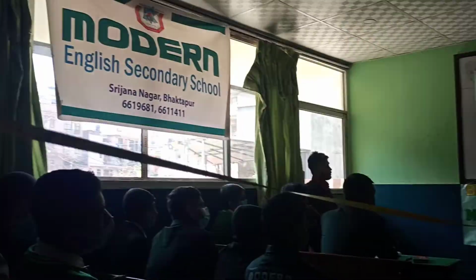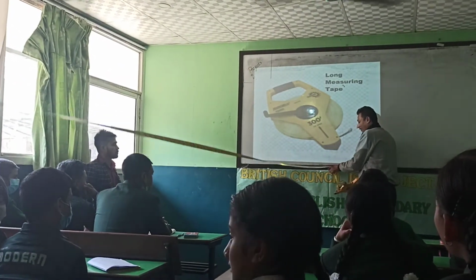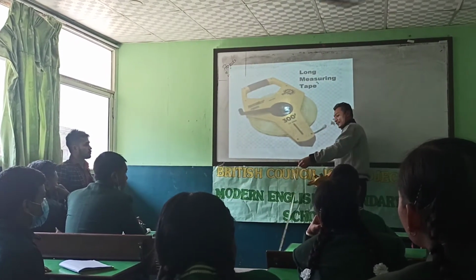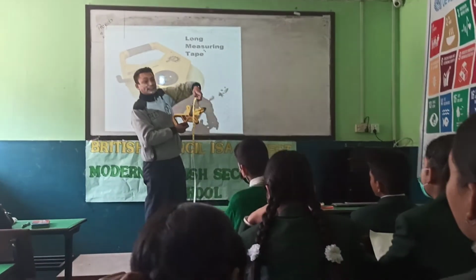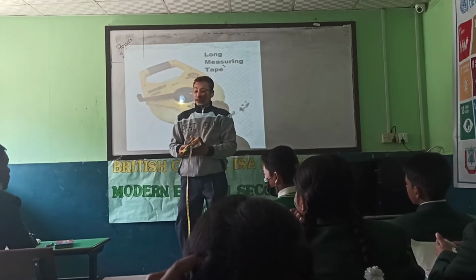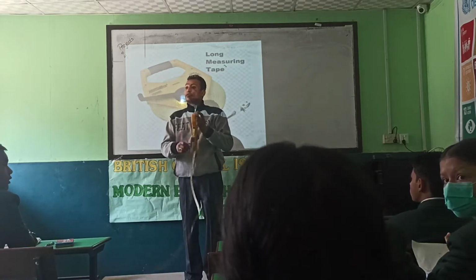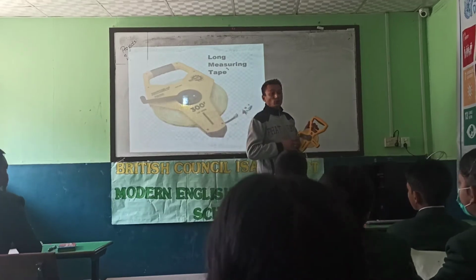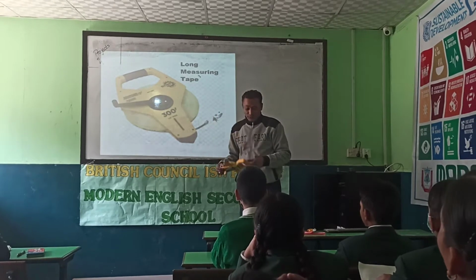Let's see what is the length of this classroom. 5 meter and 30, or we can say in feet 17 feet and 6 inches. The length of this room is 17 feet and 6 inches. So, are you clear about this long type of scale? When we have to measure the length and breadth of our school ground or any long distance, we use this type of measuring tool.